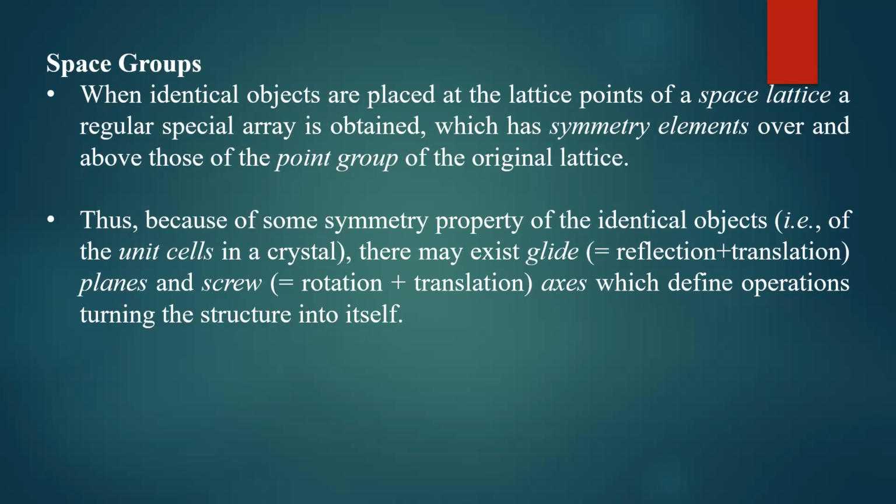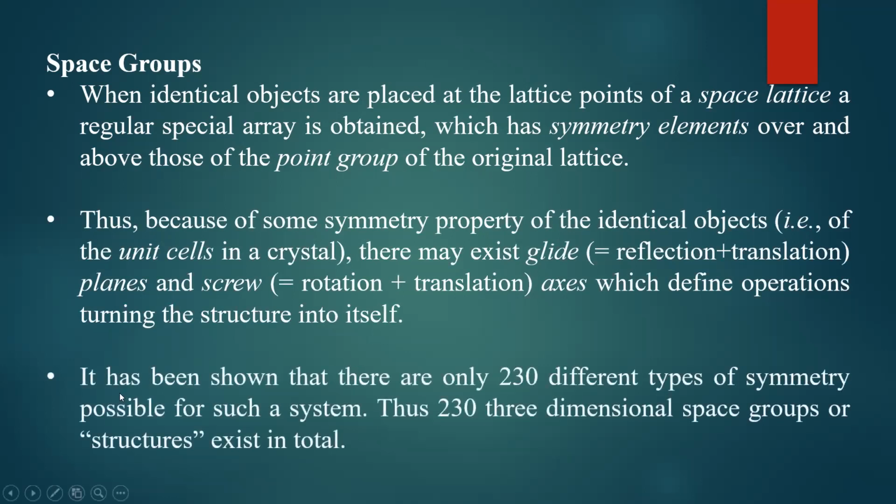So the group is the combination of point group elements. Symmetry elements can be combined, and those combined point group symmetry elements form the space group. These are only examples. There are a number of space group symmetry elements, and it is observed that there are 230 different types of symmetry possible for such systems.